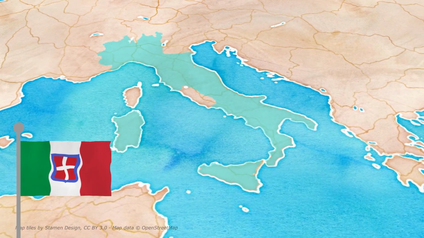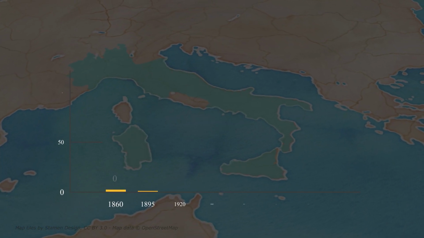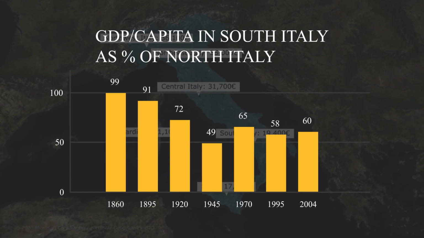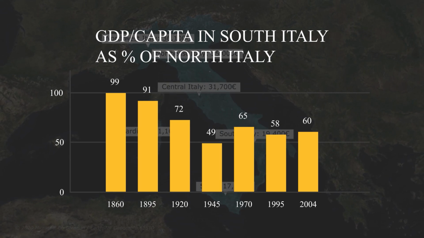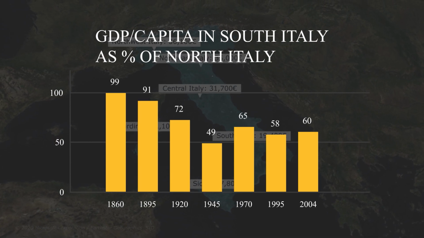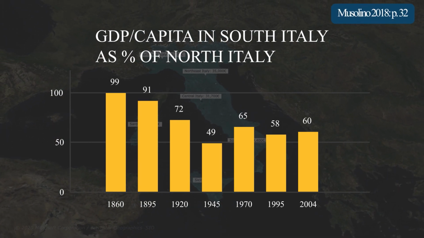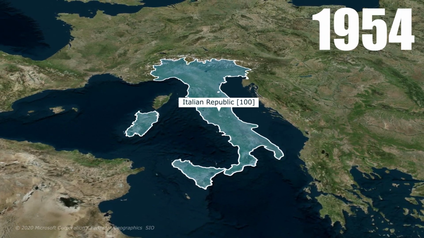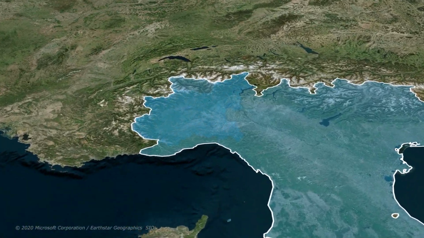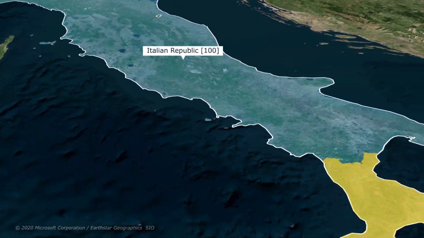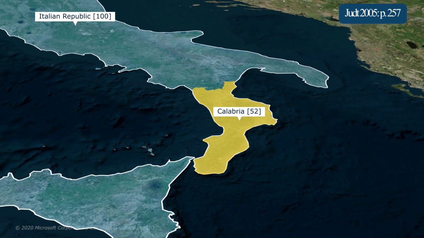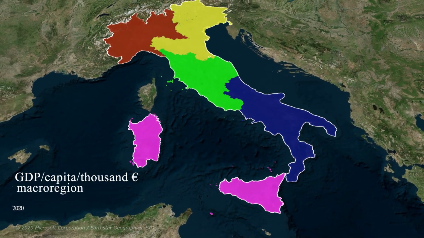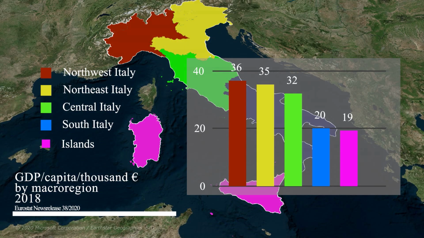Whereas the GDP per capita between northerners and southerners was roughly equal in the mid-1860s, the southerners declined to 90% of the northern GDP per capita by 1890, to 80% by 1910, and fell all the way to under 50% by the late 1940s. If the average income of 1954 Italy was 100, then the figure for Piedmont would have been 154, and the figure for Calabria just 52. By the beginning of the 21st century, the southern GDP per capita was 60% of the northern GDP per capita.